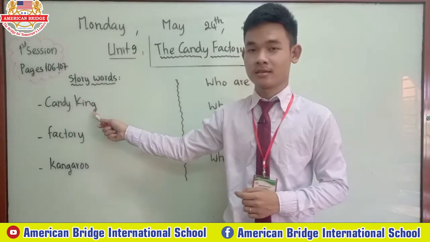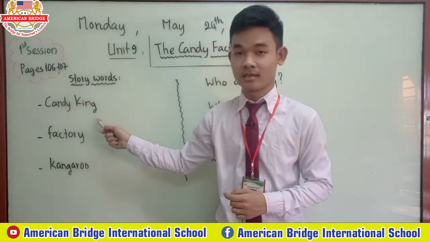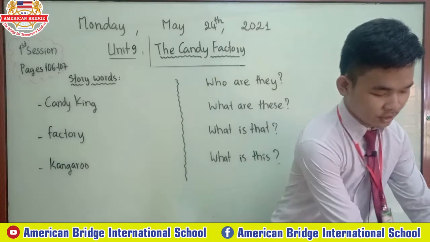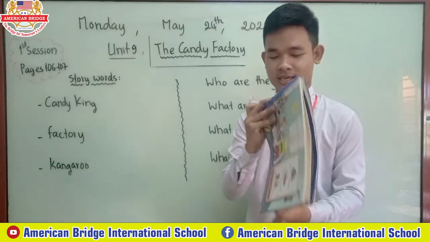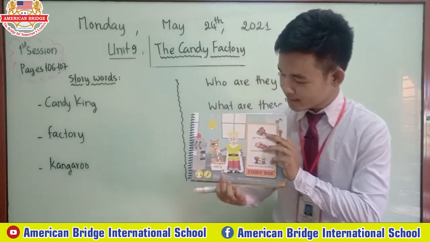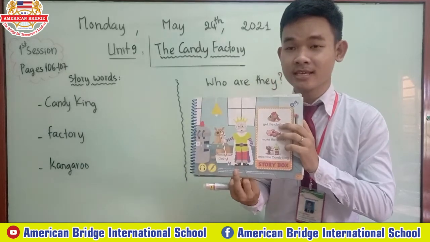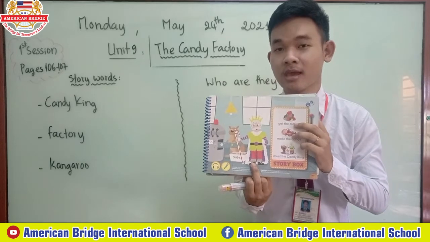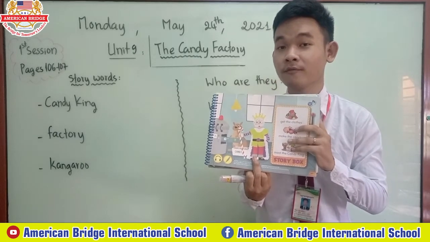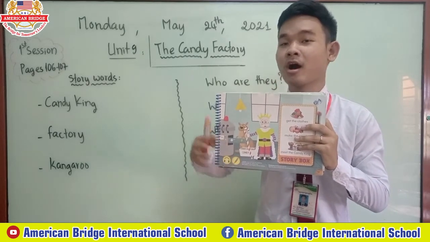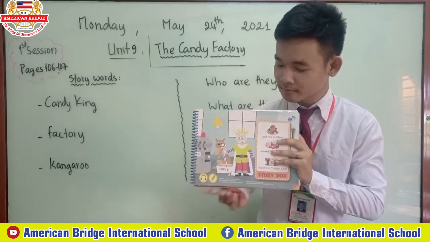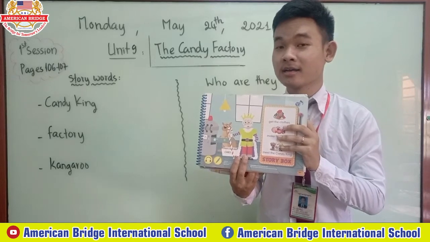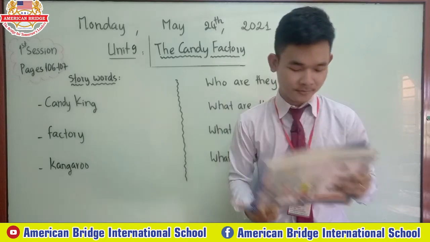Candy King. What is Candy King, everyone? All right, so now open your book. Teacher will show you Candy King, all right? This one. He is a Candy King, okay? That's Candy King. It means that he is the king of candy, all right? All candies are below this man, all right? So he is a Candy King, all right?